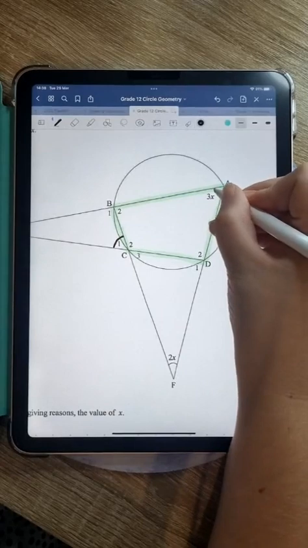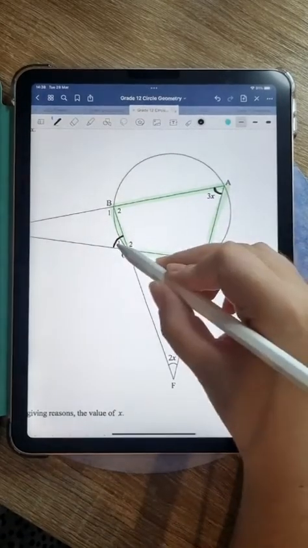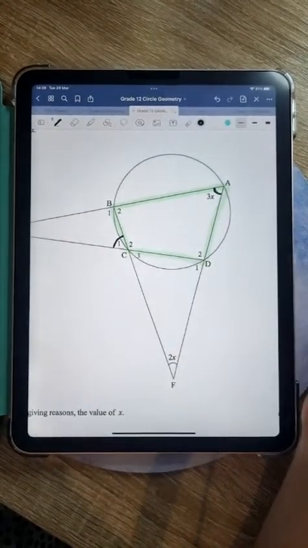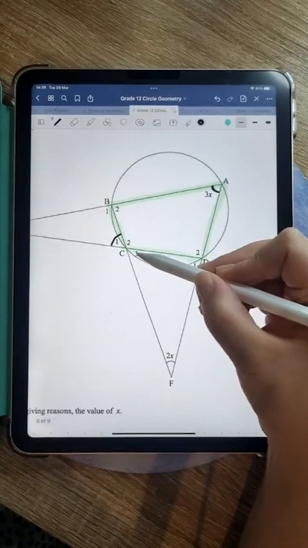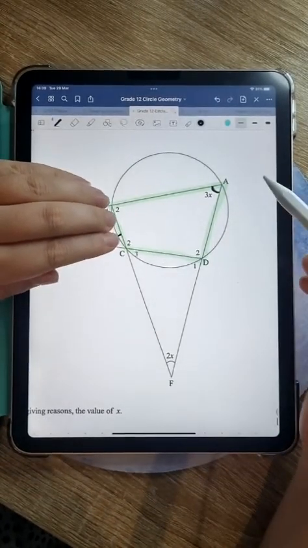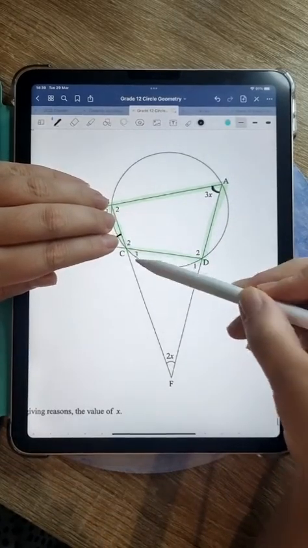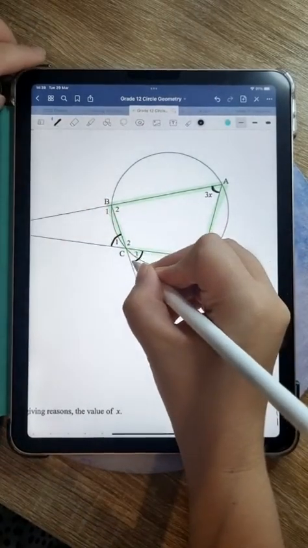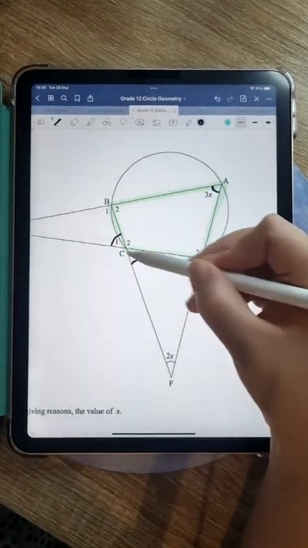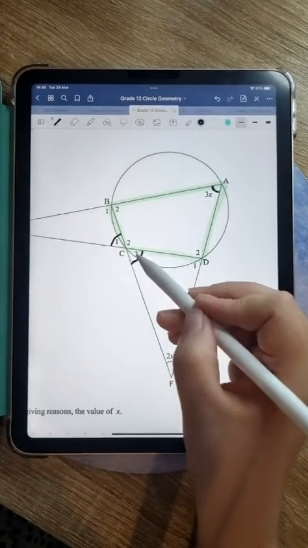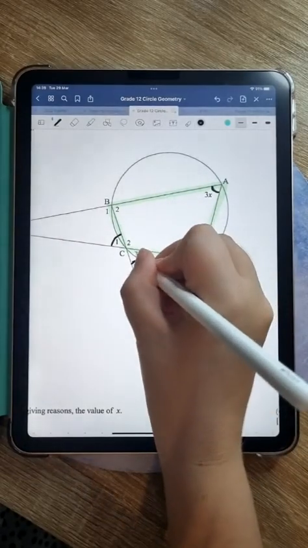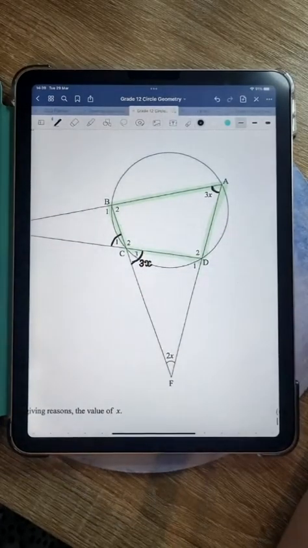And C1 is going to be equal to angle A. The exterior angle of a cyclic quad is equal to the opposite interior angle. But in the same breath, C3 is actually also an exterior angle of the cyclic quad. If I just cover that bit up, right? C3 is also an exterior angle of the cyclic quad. C3 is also going to be equal to A, right? And we can see that these two angles must be equal because of vertically opposite angles. Now, if I'm looking at this, if I'm saying that C3 is equal to A, then I can say, okay, C3 is also 3x.